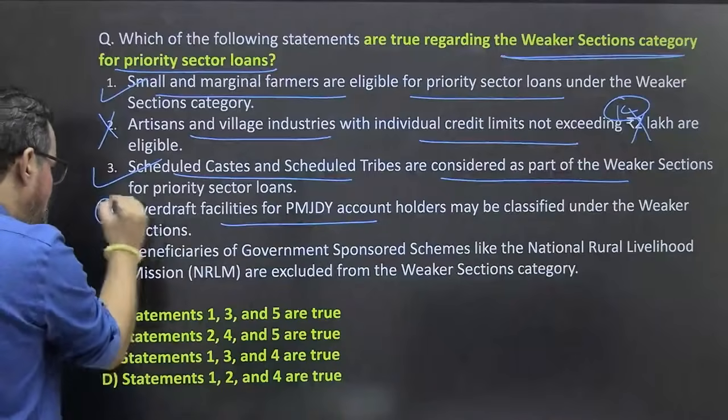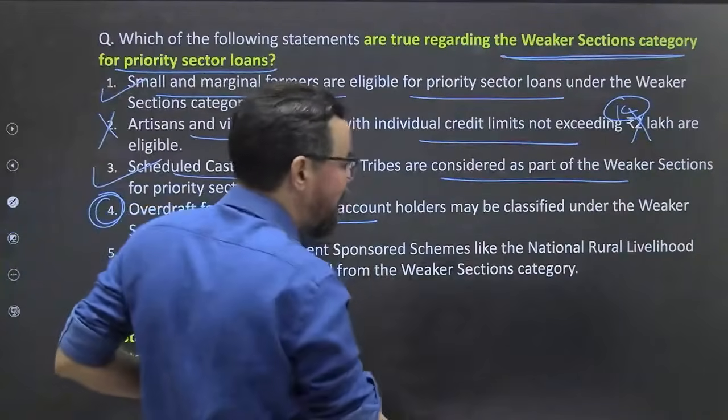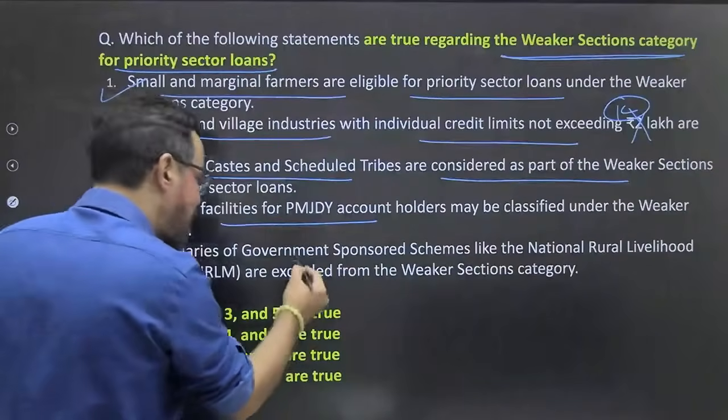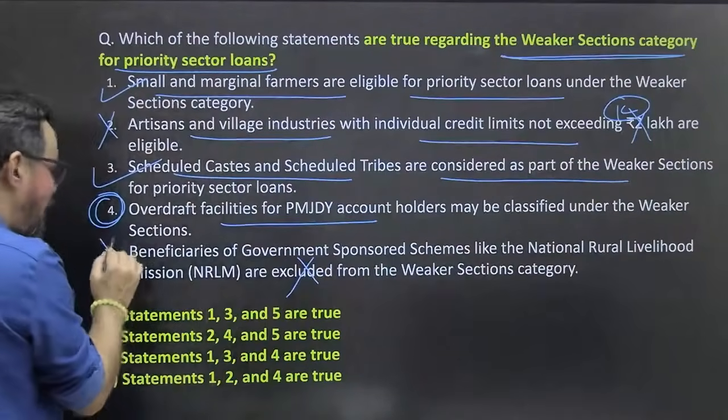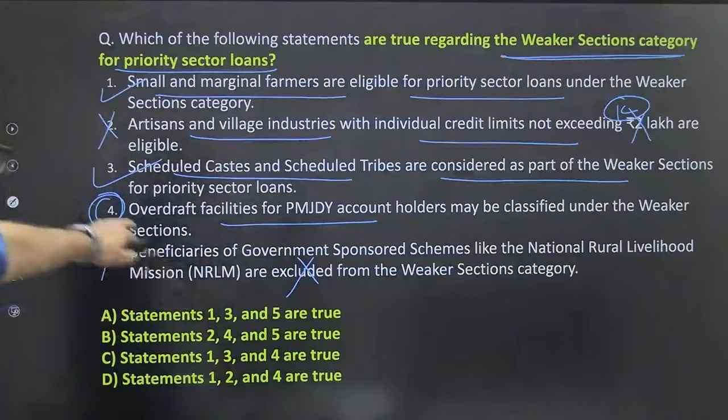Anyone who wants to comment on this? Beneficiaries of government sponsored schemes like the National Rural Livelihood Mission are excluded. They are also included in this one. They are included under the priority sector.